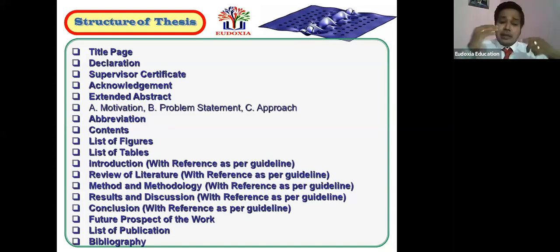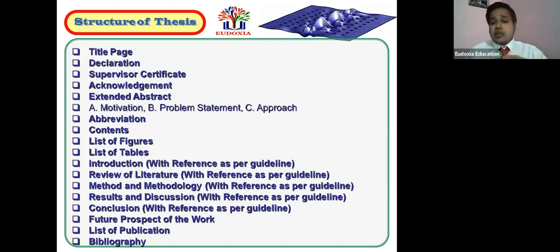Then the review of literature, and every chapter should carry its references. It is very good if you can give chapter-wise references rather than keeping them all to the last part. These are two different definitions. Every chapter should carry its references, and we can make another bibliography. If the reviewer wants to go through the bibliography part, then you can list all the references there. Chapter-wise references are always preferable, because while the examiner is checking your thesis, it is easier for him.